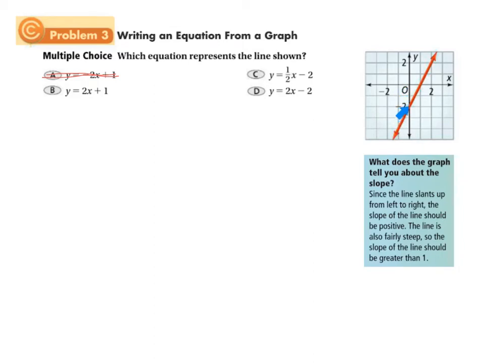So we know we have to have a y-intercept of -2. And B does not have a y-intercept of -2. It's got it at +1, but it's not crossing there at +1, so we can eliminate that. Now, as they suggested down here, the line is fairly steep, so it should be greater than 1. That's suggesting that the answer is D, okay?